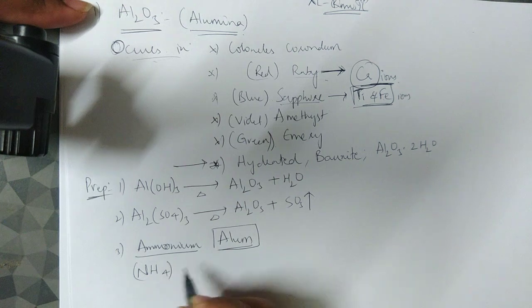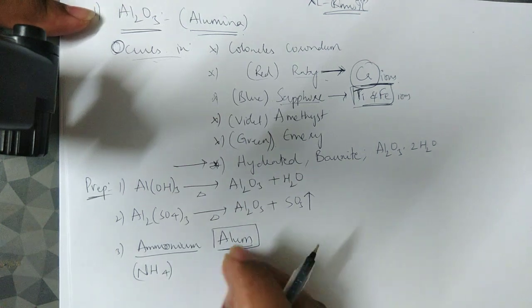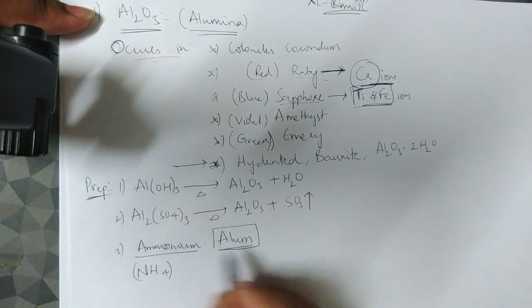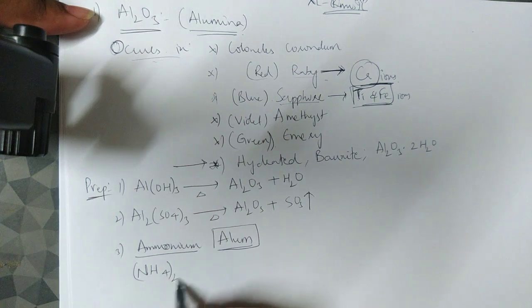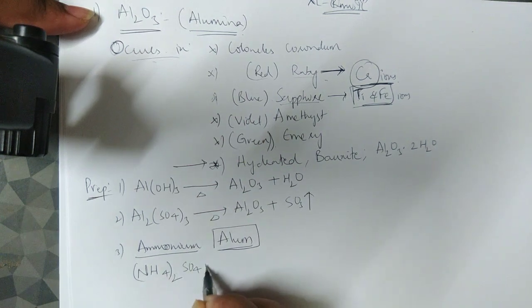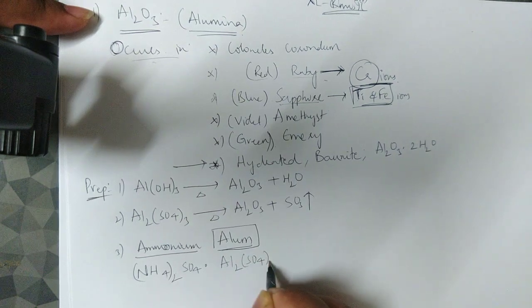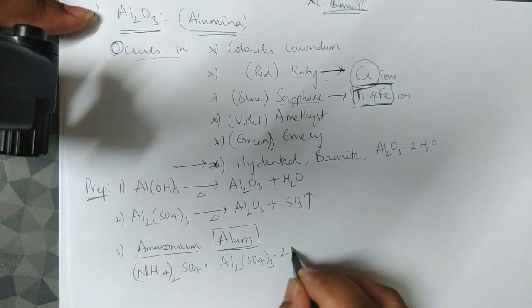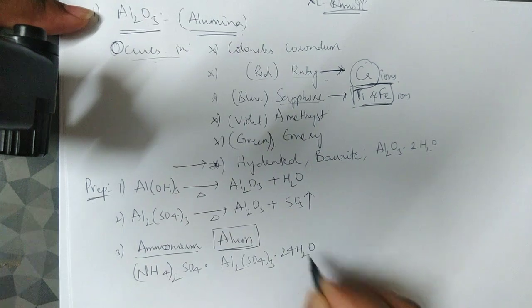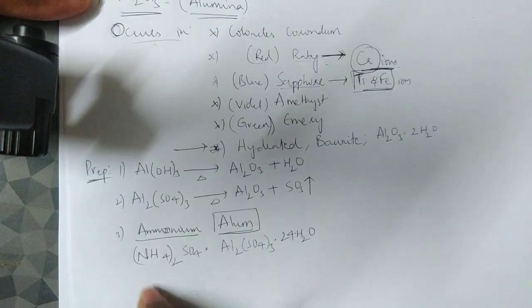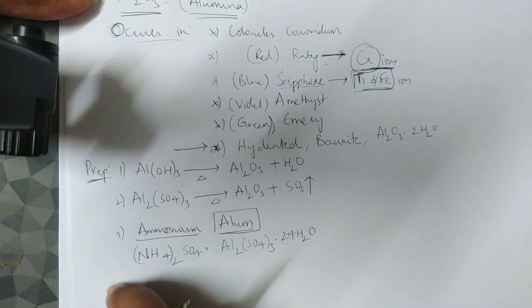Ammonium alum is ammonium sulfate with aluminium sulfate, Al2(SO4)3·24H2O, which is the general formula of any alum.